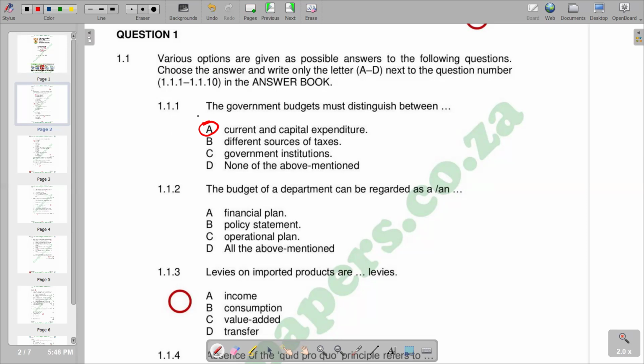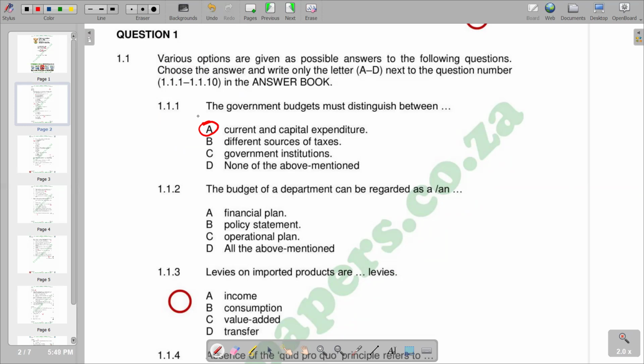And I remember our capital expenditures, these are expenditures on capital items or fixed assets such as land, buildings, roads, equipment, etc. And then if you look at current expenditure, we are saying these are daily operating expenses, or those expenses usually incurred in the conduct of normal state operations. For example, we have wages and salaries. We also have administration costs, and then purchase of goods and services are part of that. So that is the explanation that we have in terms of current and capital expenditure.